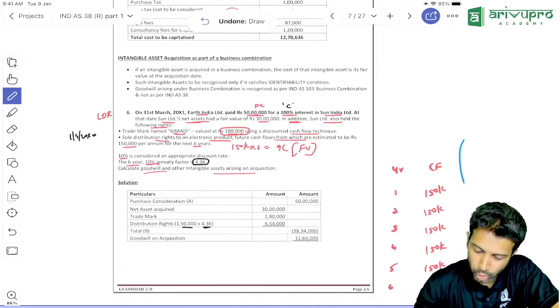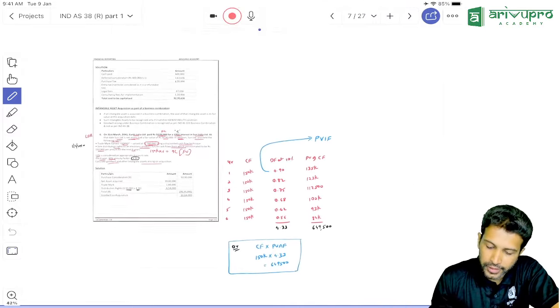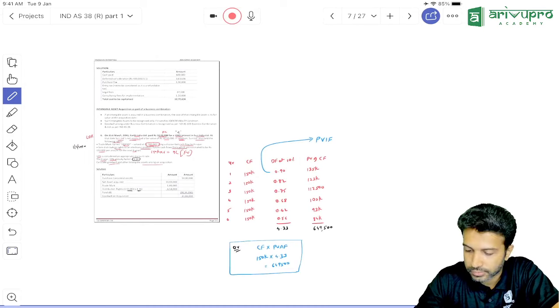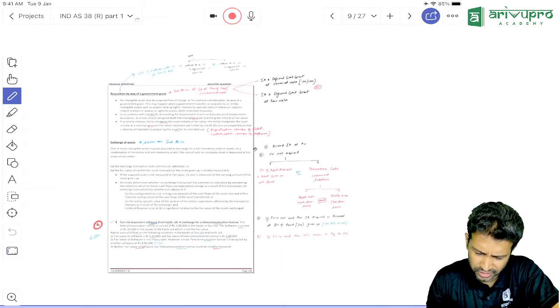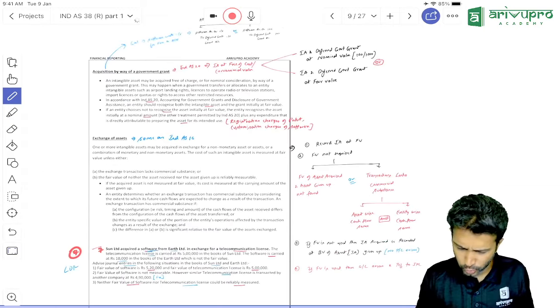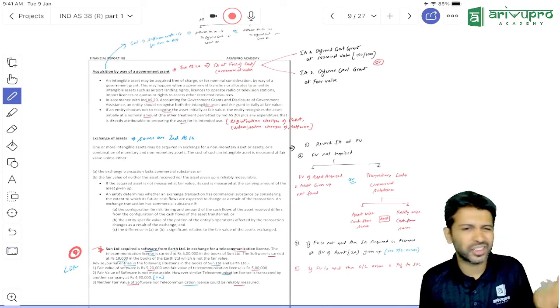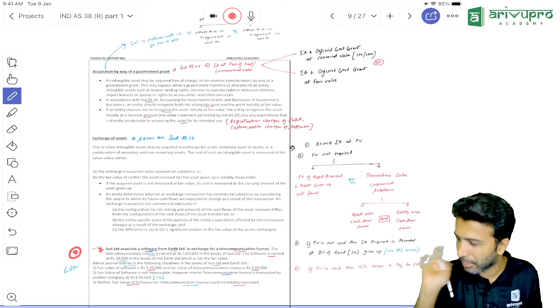Valid question. Hope this is clear. Anything else or carry on? Carry on. Easy, nothing else, I think. The first few concepts, the first few things in the standard, are very straightforward. Nothing much difficult at all here.